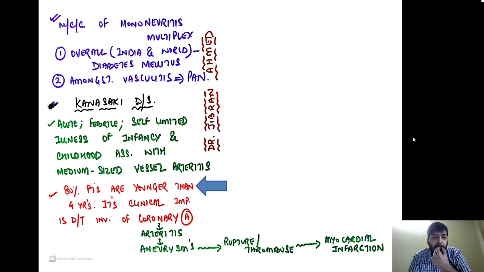So the most common cause of mononeuritis multiplex overall, in India and the world, if the question is that, the answer should be diabetes mellitus, and if they are asking amongst vasculitis, then the answer should be polyarteritis nodosa.